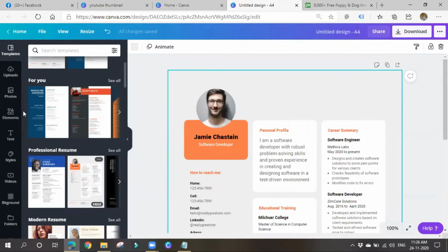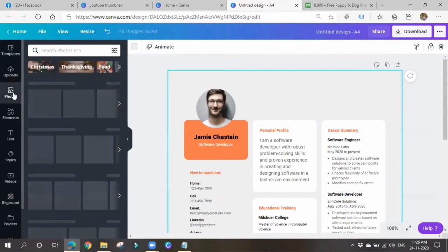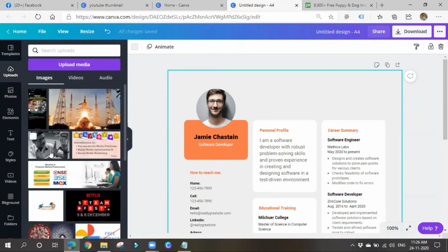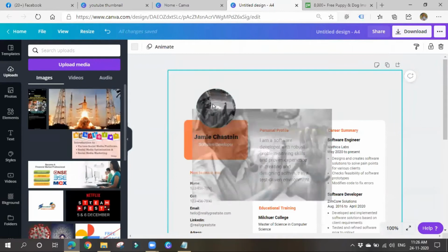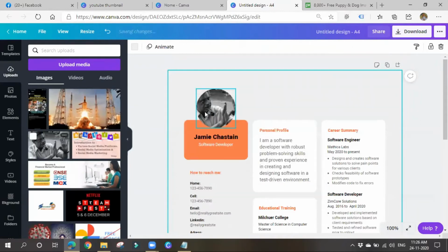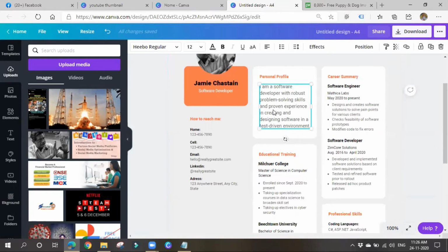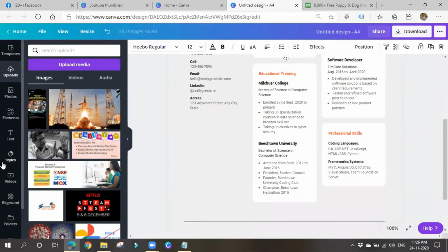So here you can also upload your image. Simply what you have to do is, you have to go to uploads, upload media from your device, and then you can do it. So simply drag and drop your picture here. Simply it will be replaced. That's it. Okay, you can change the font, the font size, color, whatever you want, you can change.